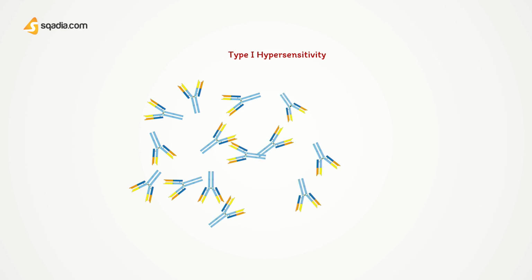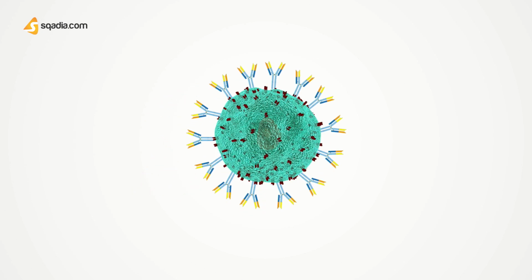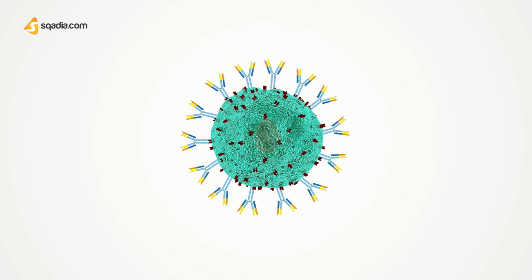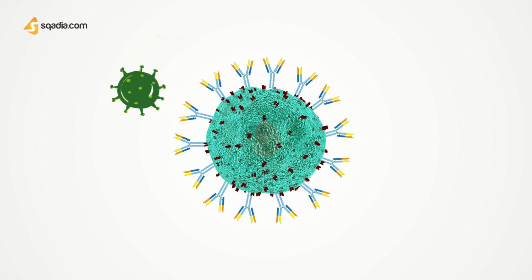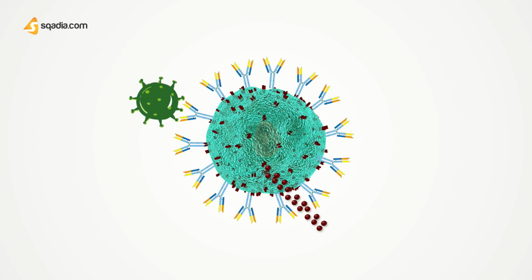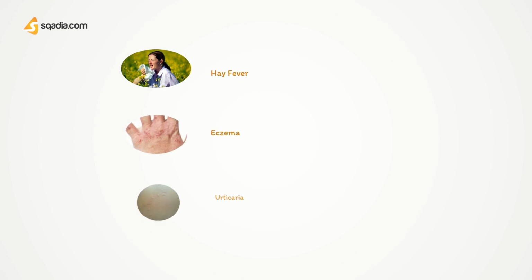Especially during type 1 hypersensitivity reactions, the Fc region of IgE binds to the surface of mast cells and basophils. This bound IgE serves as a receptor for antigen or the allergen. When the antigen binding sites of the adjacent IgE are cross-linked by these allergens, immediate degranulation occurs, and several mediators are then released by the cells, such as histamine, tryptase, and leukotrienes. This process is usually involved in everyday allergic reactions, such as hay fever, eczema, and urticaria.